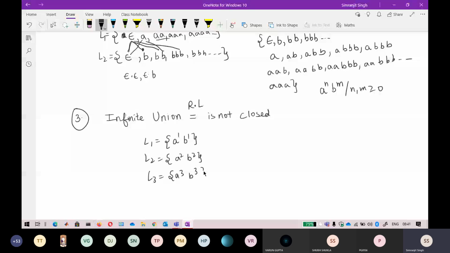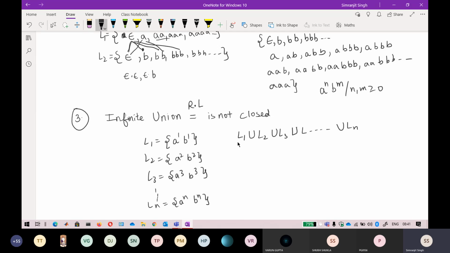You get the point that it will become Ln, which is a raised to power n and b raised to power n. Now what exactly will this language become if I do an infinite union? Because this language is raised to power n, I have to take a union of L1, L2, L3, L4 up to Ln.